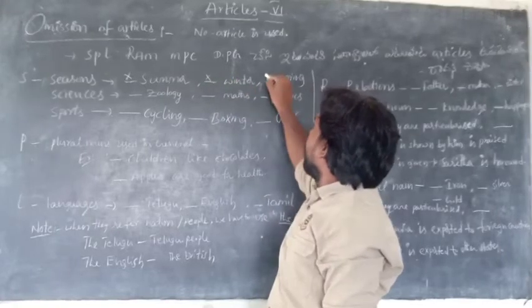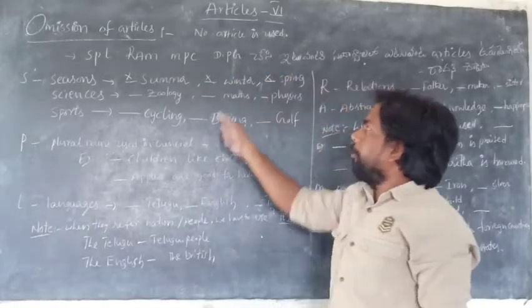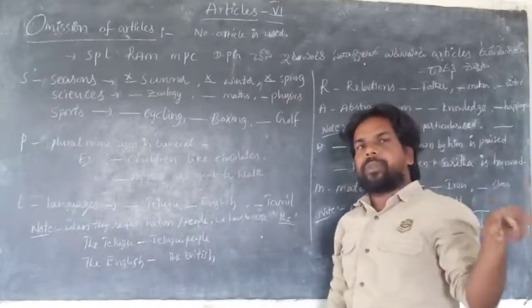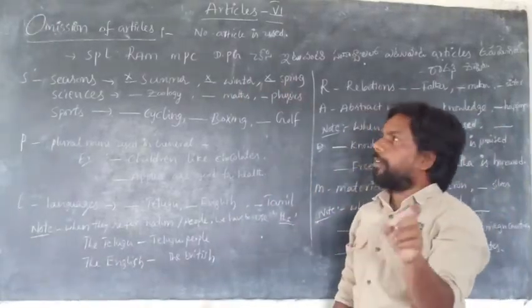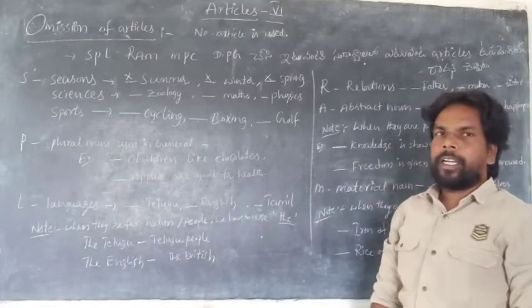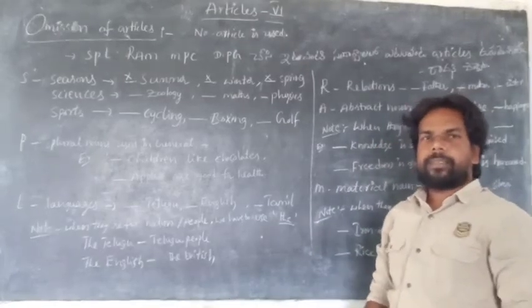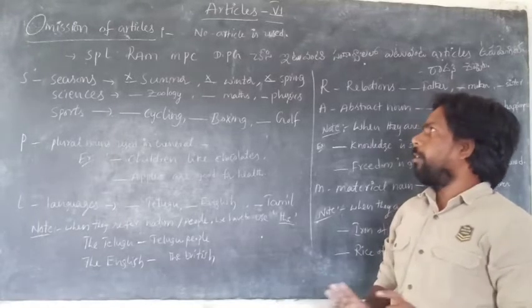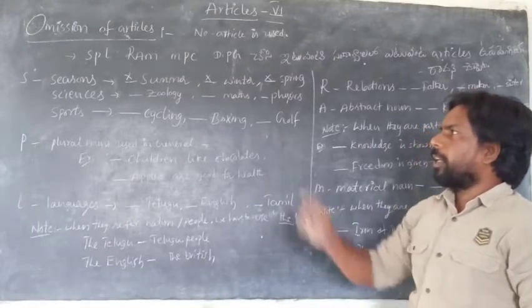When these are used as titles of a poem or lesson, you can use the summer, the winter, or the spring. In between the sentences or in a paragraph, we never use any article. Just summer, winter, and spring. Come to the next rule.